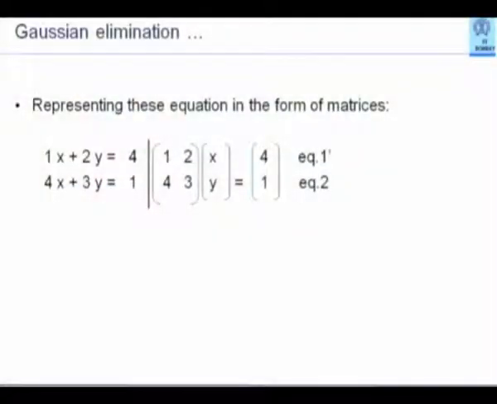The original system remains unaffected. First, I represent these equations in the matrix form. So I have 1, 2, 4, 3 as the coefficient matrix and 4, 1 as the right hand side. Please note that any transformation that I do on any equation will result in changed values within the matrix and the array.